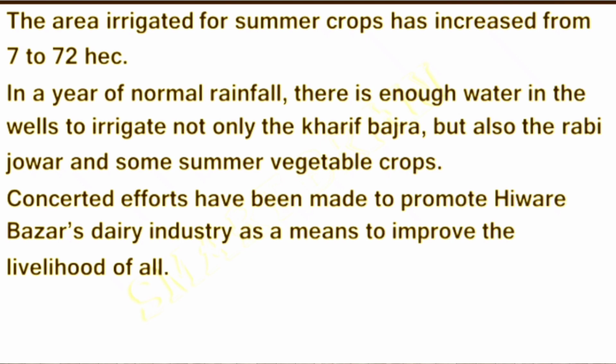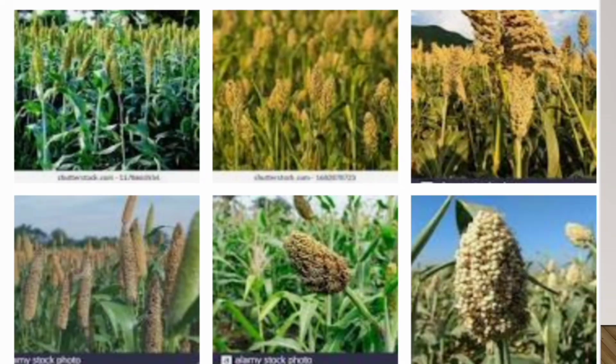Concerted efforts have been made to promote Hiware Bazar's dairy industry as a means to improve the livelihood of all. Students, what you can observe in this picture as jowar and bajra, kharif and rabi crops.